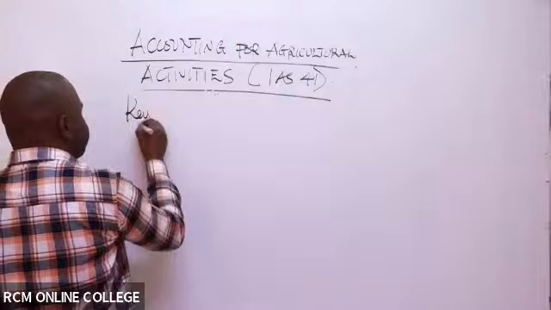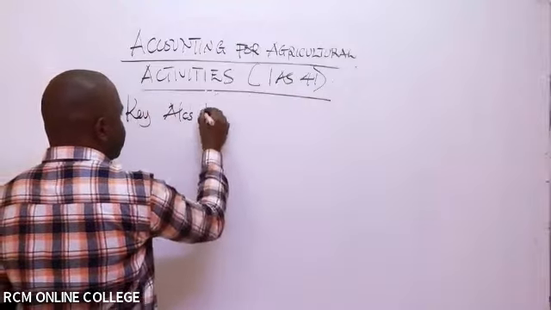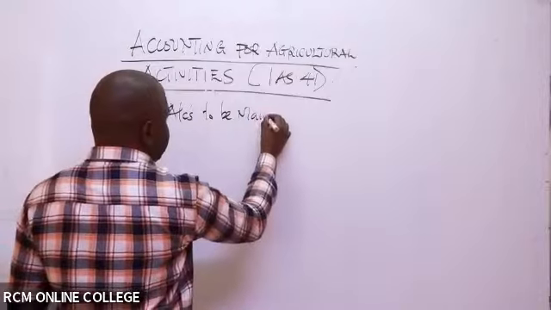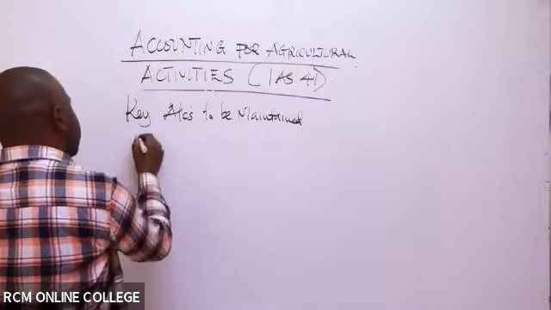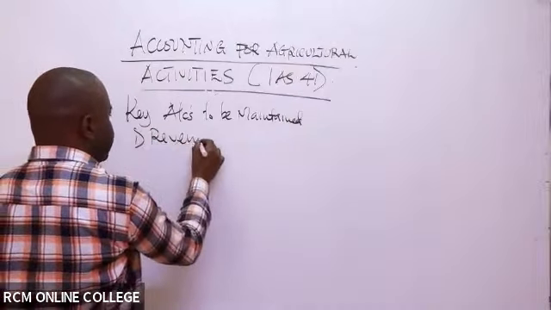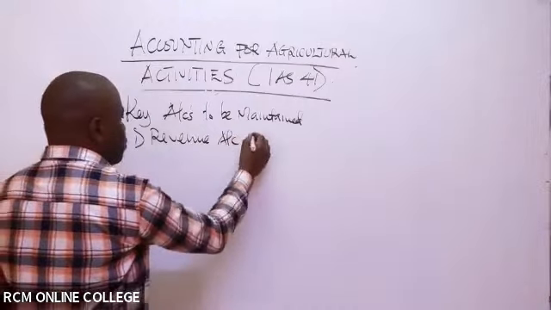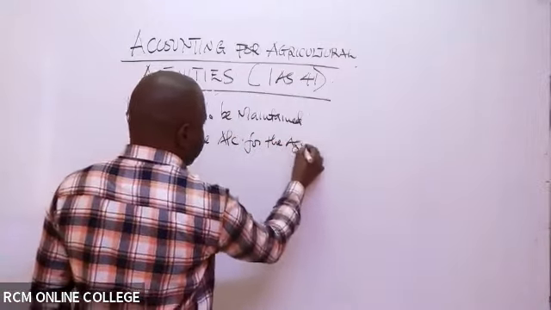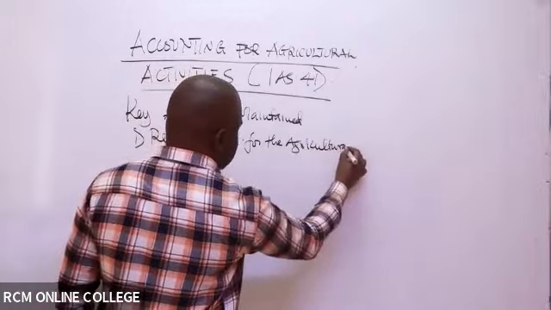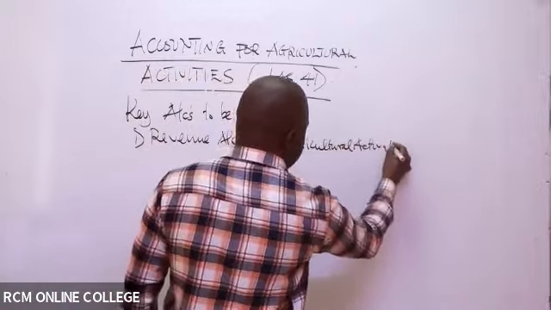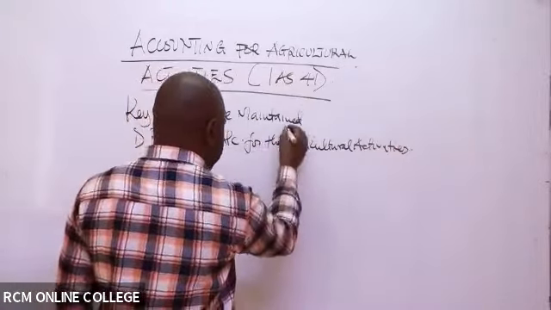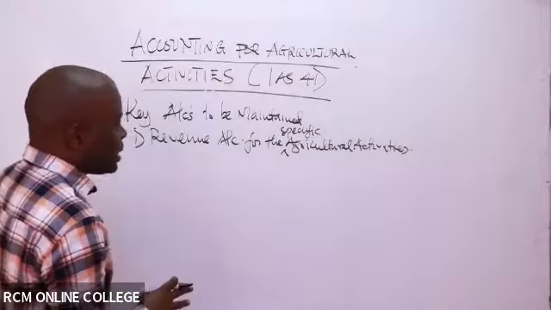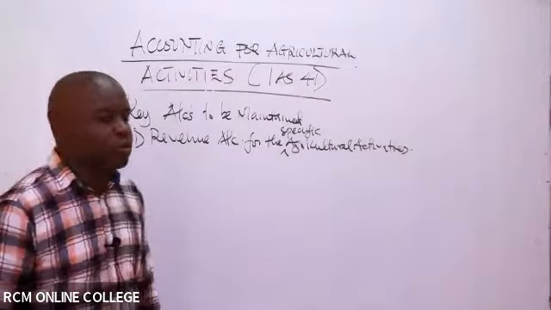So, key accounts to be maintained here: we will have the revenue account for the agricultural activities, a specific revenue account for the specific agricultural activity. For example, if it is crop farming, you will do a revenue account for crop farming. If it is livestock, you will do a revenue account for livestock farming.